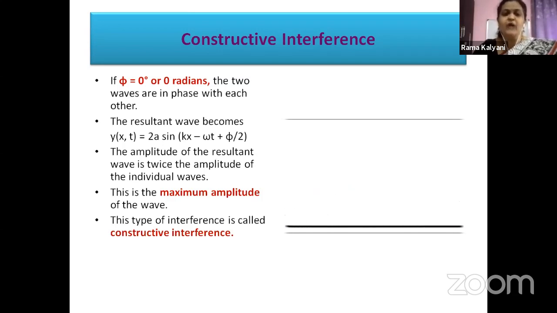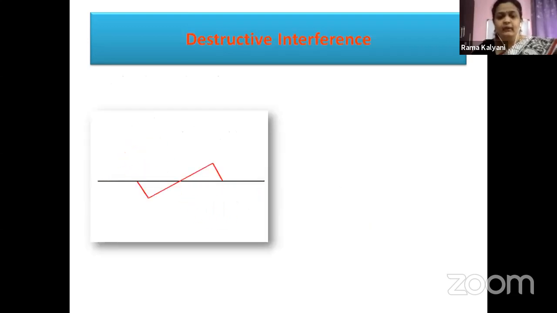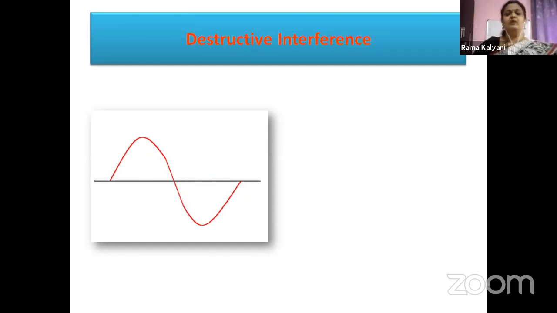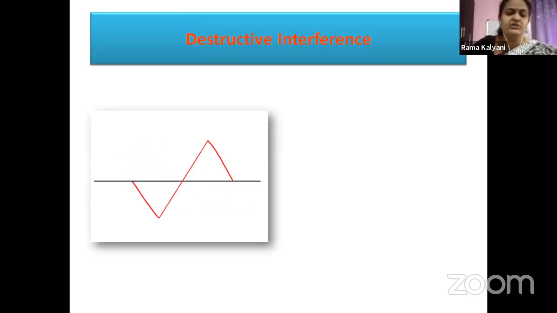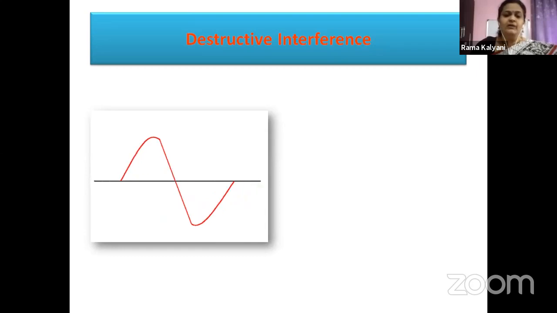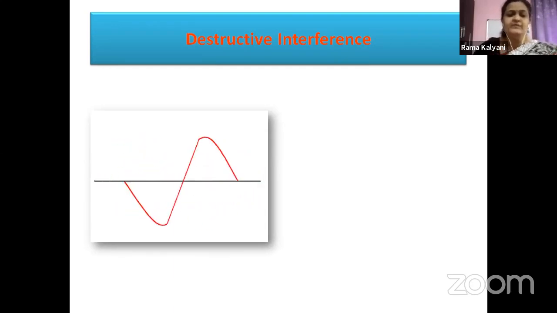Now let us go for another type of interference, the destructive interference. Now see here, children, what is happening? These two waves are coming, they are vanishing, and again they are leaving each other. When they are coming close, they are vanishing. The red colored line is becoming flat there.